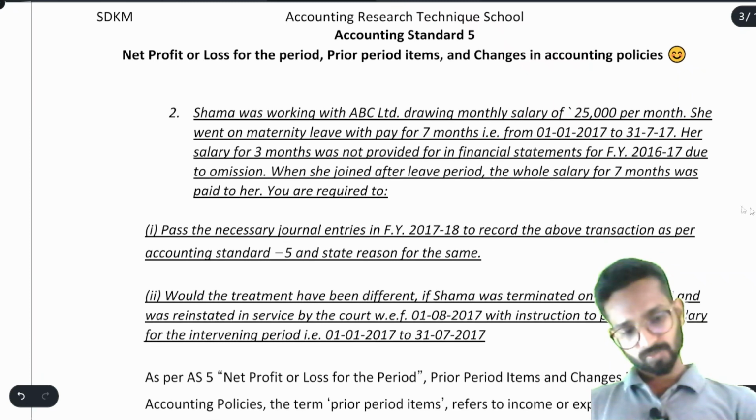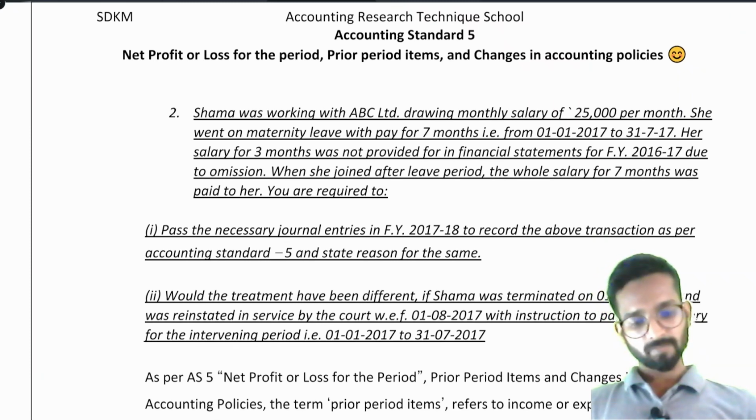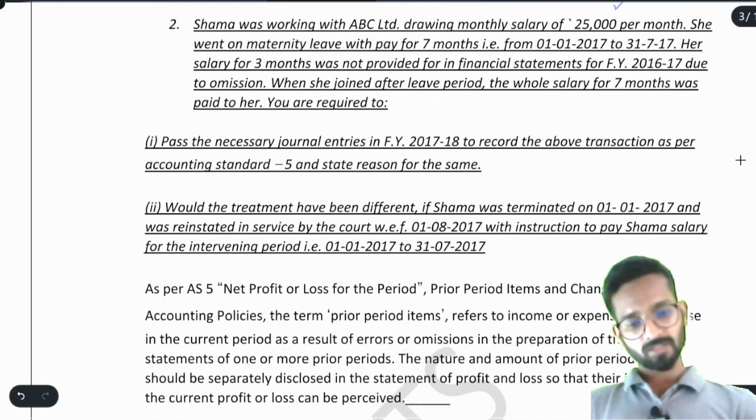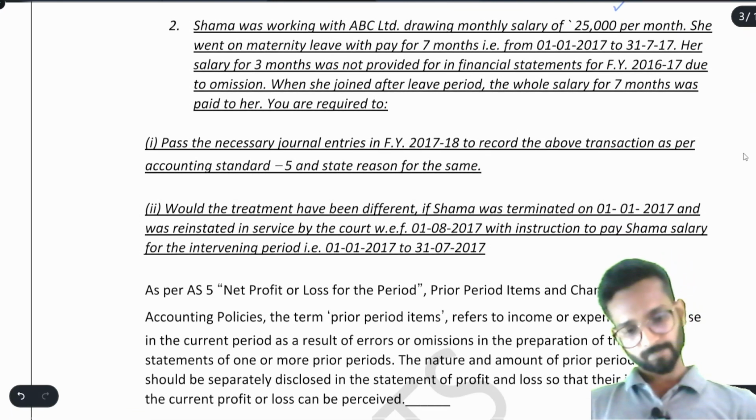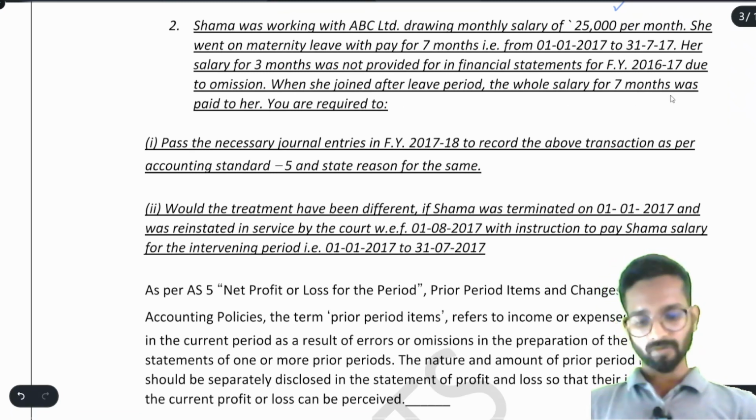Now we'll see capsule number 2. See, Shama was working with ABC Limited, drawing a monthly salary of 25,000 per month. She went on maternity leave with pay for 7 months, that is from 1st Jan 2017 to 31st July. Her salary for 3 months was not provided for in the financials for FY 2016-17. Remember, the financial year is always April to March. Due to omission, when she joined after the leave period, the whole salary for 7 months was paid to her. Very good.